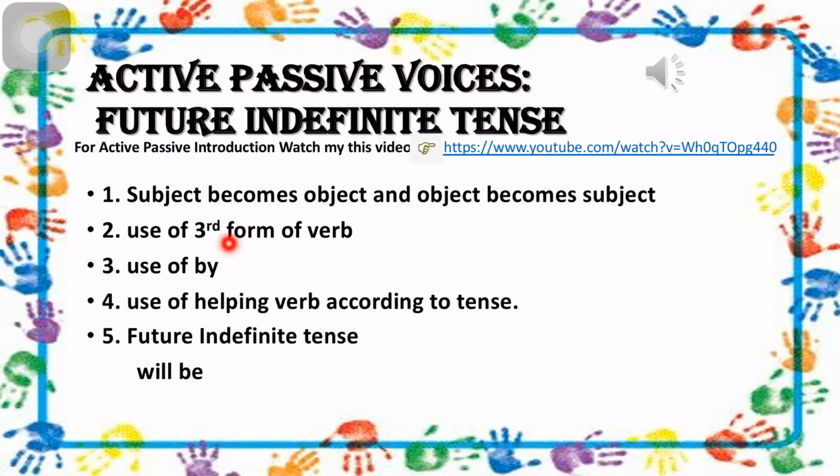In every passive sentence we use the third form of the verb, then we use by, and the helping verb according to the tense. Today we are going to talk about future indefinite tense. All sentences will be in future, and the helping verb will is going to change into will be.